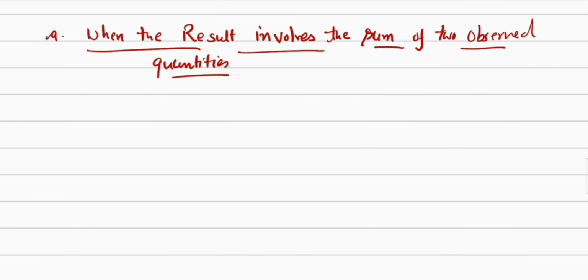So let's discuss when the result involves the sum of two observed quantities. Let me take those two quantities A and B and their sum.